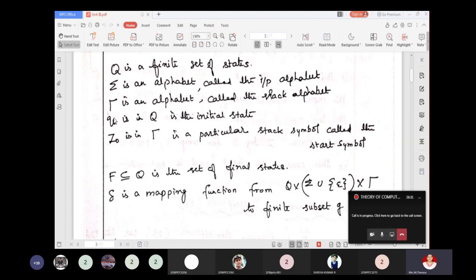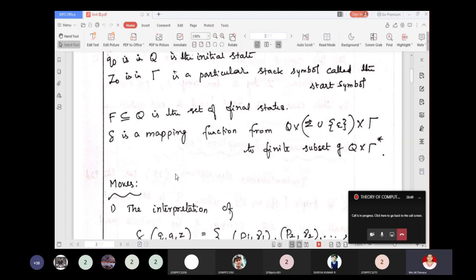Gamma is the set of stack symbols, and q naught is the initial state which belongs to Q. And Z naught is from gamma, and it is a special symbol of the stack called the start symbol of the stack. And F is a subset of Q, the set of final states.